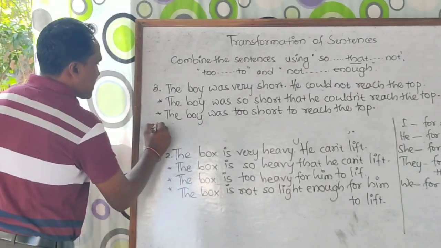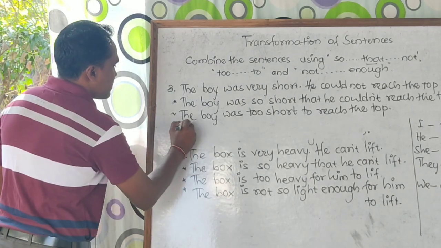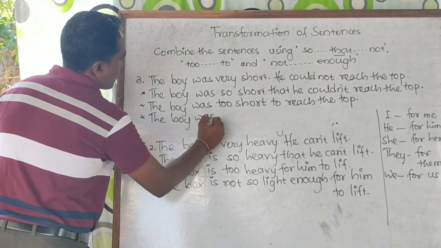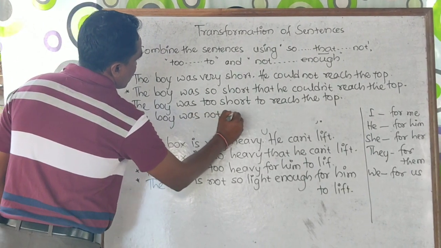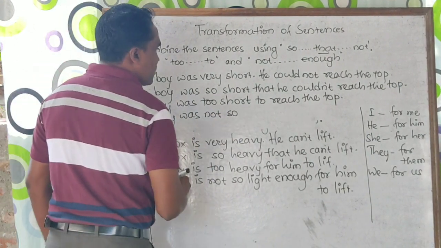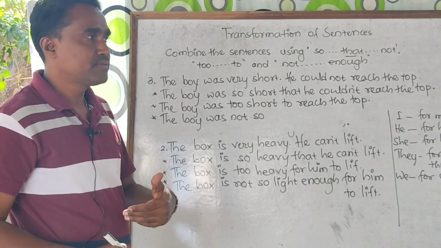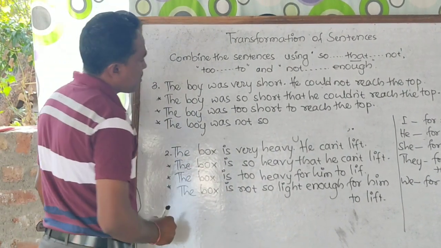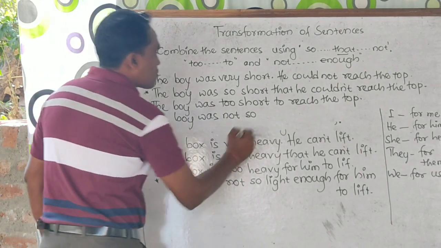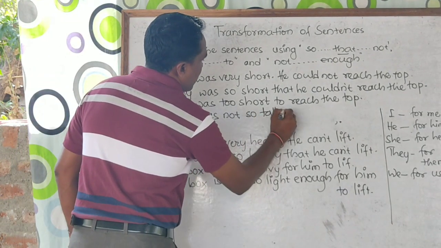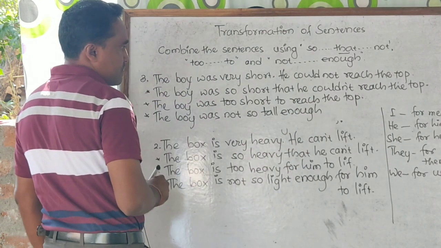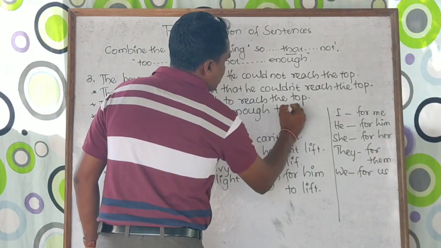Take the third example and the final combination. The boy was not so. What is the opposite of short? You can write down tall. The boy was not so tall enough to reach the top.